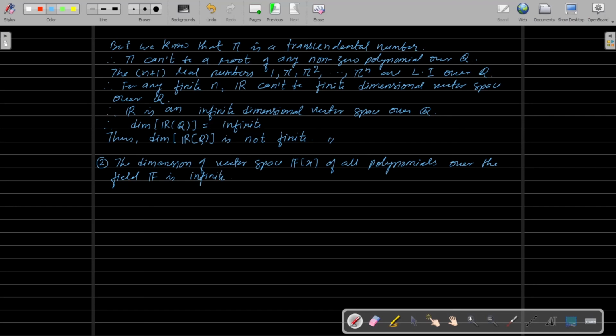It means the dimension of the vector space consisting of the set of all polynomials over the field F is infinite dimensional, which is not finite. So please remember this.